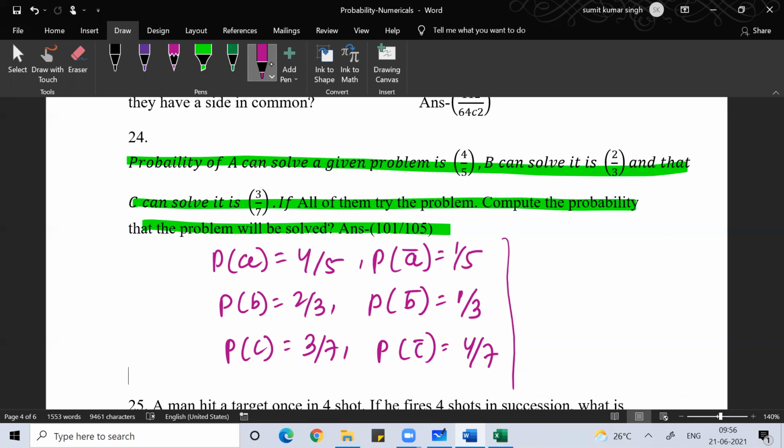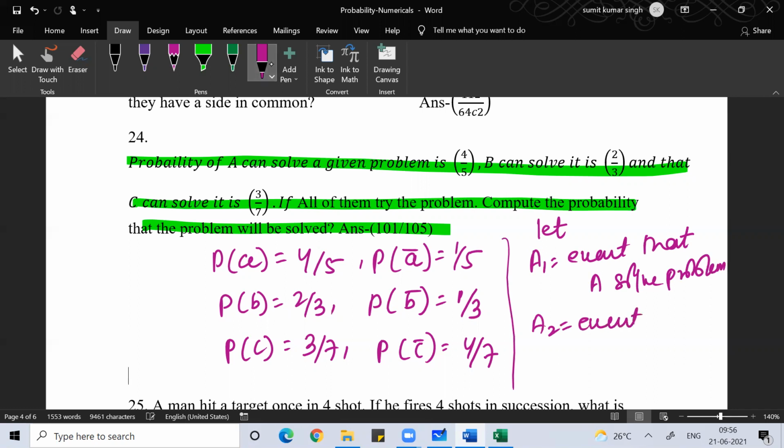Let A1 be the event that A solves the problem. Let A2 be the event that B solves the problem. I hope you understood. Let A3 be the event that C solves the problem.